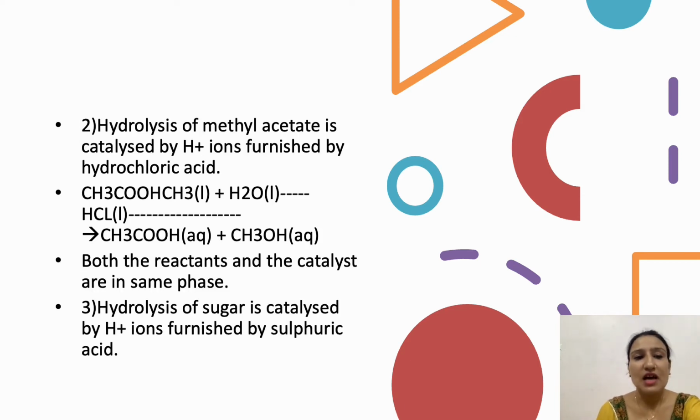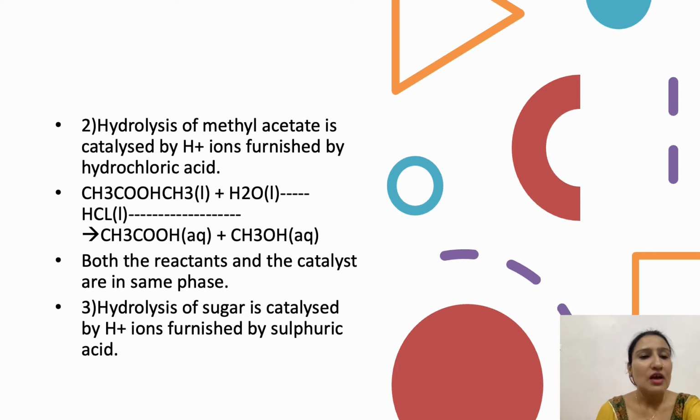Second example is hydrolysis of methyl acetate. As you see in the picture, this is methyl acetate. Hydrolysis of methyl acetate is catalyzed by hydrogen ions furnished by hydrochloric acid. Here the catalyst we use is hydrochloric acid.